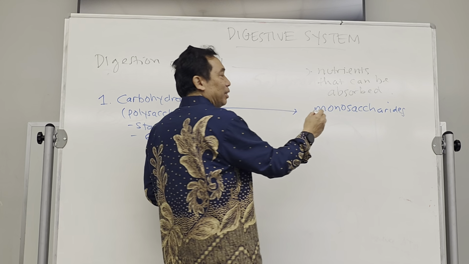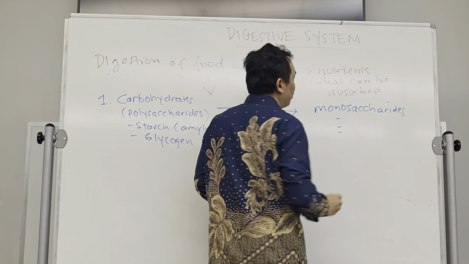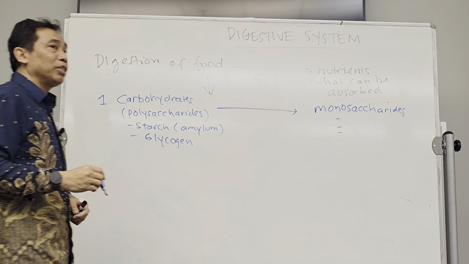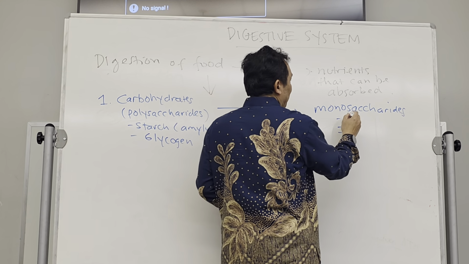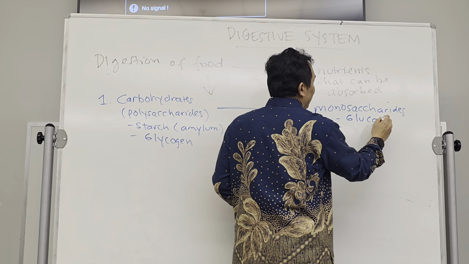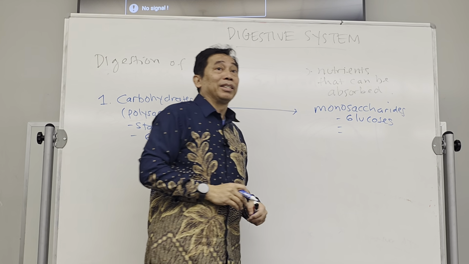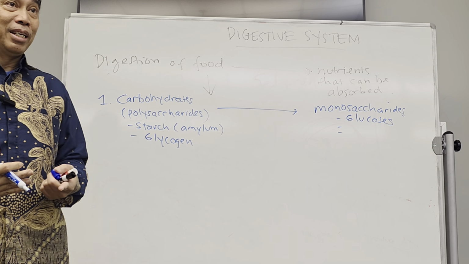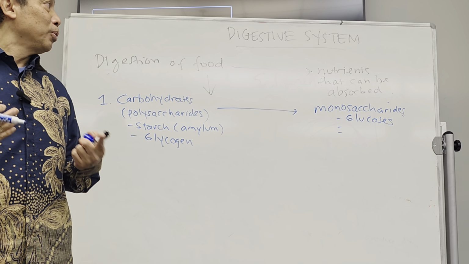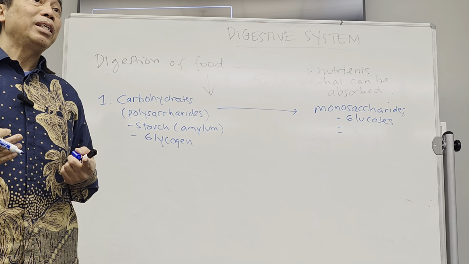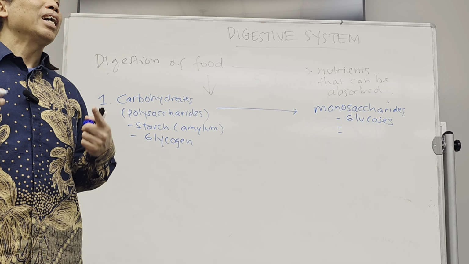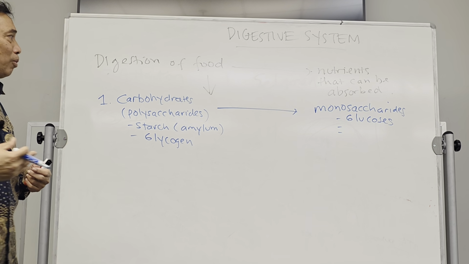There are 3 main types of monosaccharides that are usually taken from food. The first one, of course, the primary source for energy, is glucose. So glucose is a monosaccharide. It's a simple carbohydrate, a simple sugar. And it is actually the main source for making ATP, the main source for our energy.